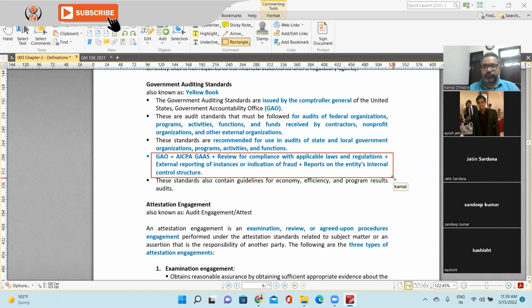Yes, absolutely true. They have taken AICPA GAAS as a base, and they have topped it up with the additional requirements. Right? Make sense?